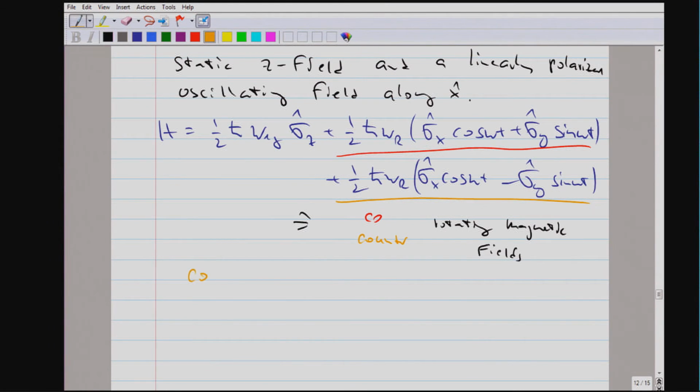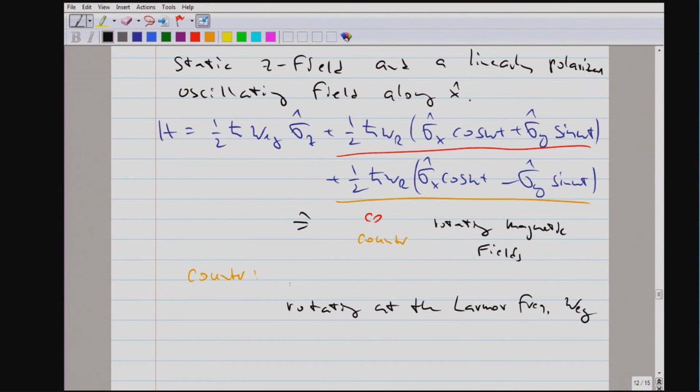And the counter-rotating, you remember in the spin problem we solved the problem exactly by going into a frame which rotated at the Larmor frequency, which becomes now omega_eg.